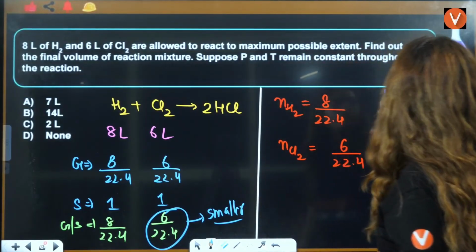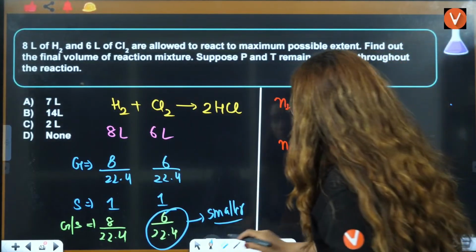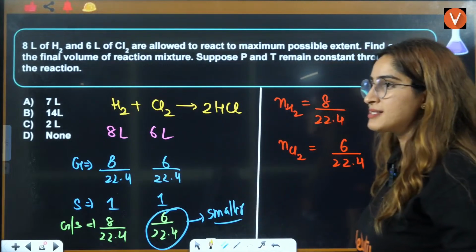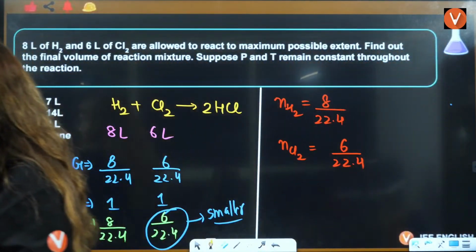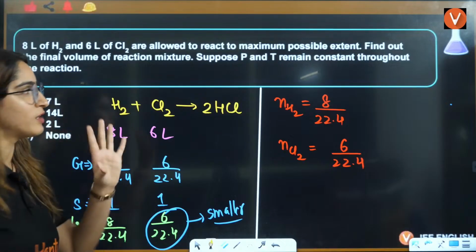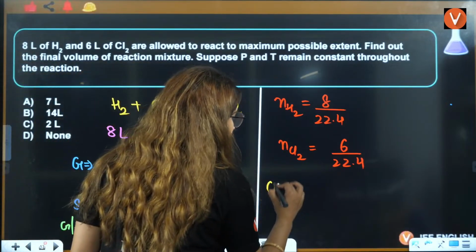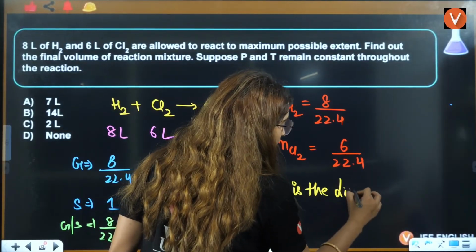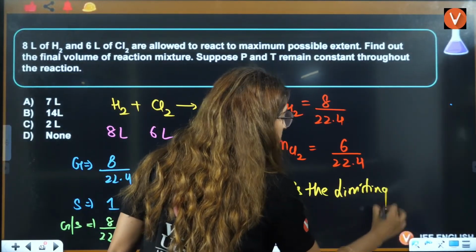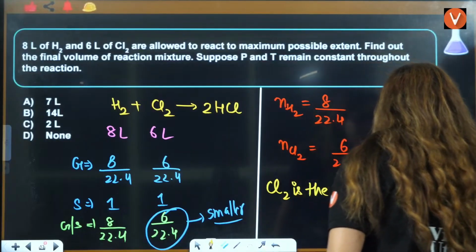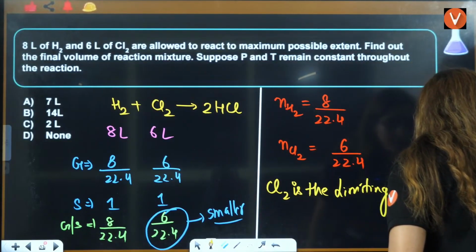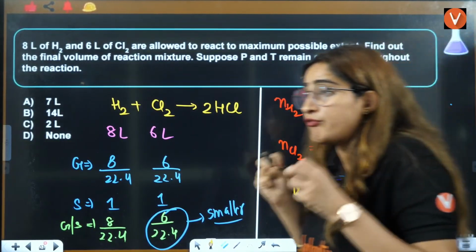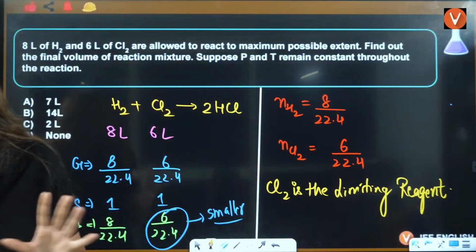So now tell me, what is the limiting reagent here, students? Limiting reagent is Cl2, as it is the smaller value. Very good. Cl2 is the limiting reagent here. Can I confidently say that Cl2 is the limiting reagent?